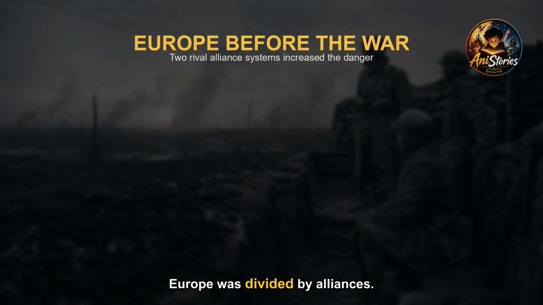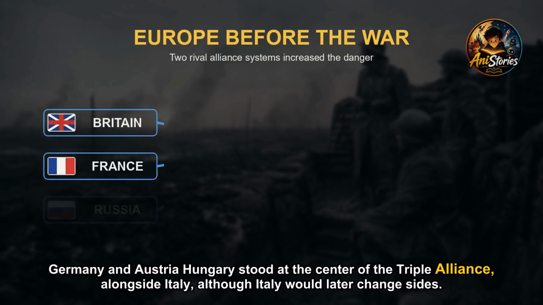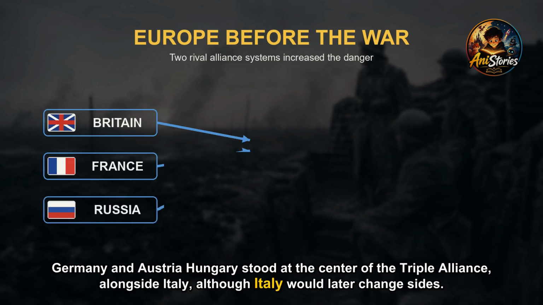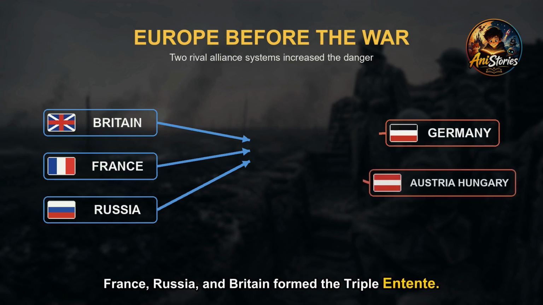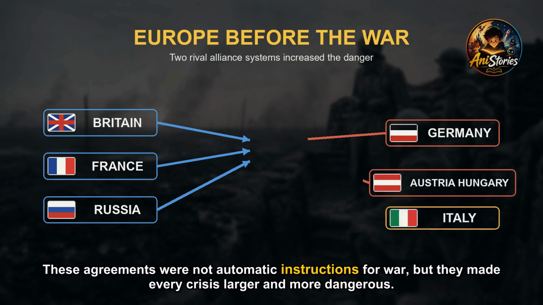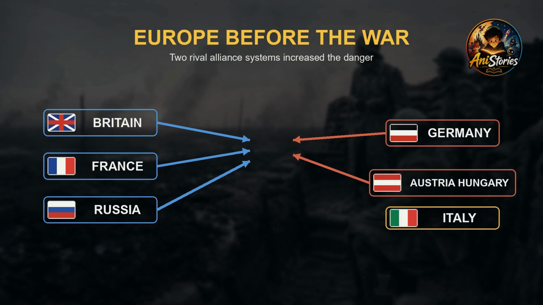Europe was divided by alliances. Germany and Austria-Hungary stood at the center of the Triple Alliance, alongside Italy, although Italy would later change sides. France, Russia, and Britain formed the Triple Entente. These agreements were not automatic instructions for war, but they made every crisis larger and more dangerous.